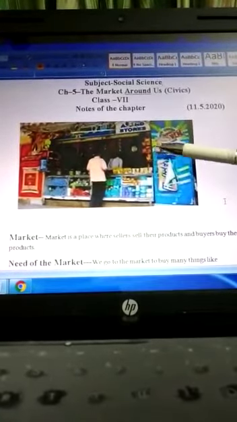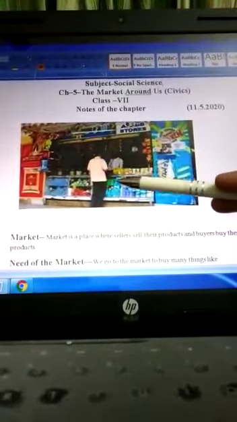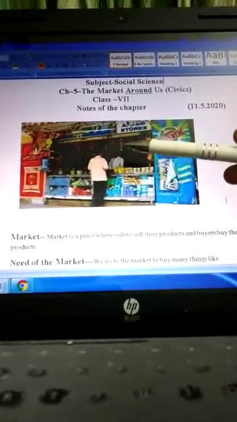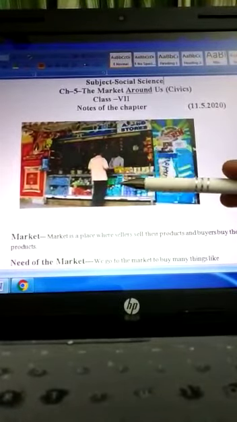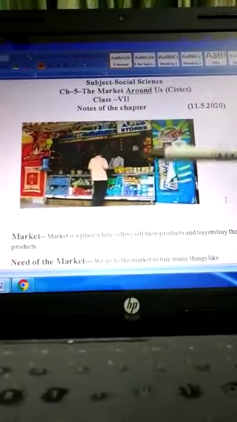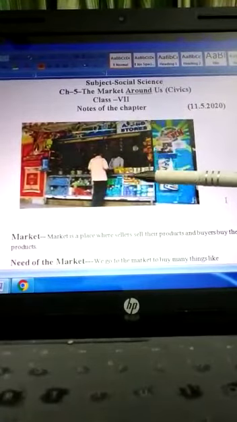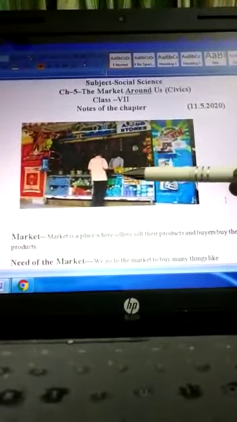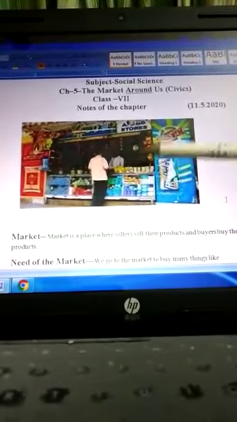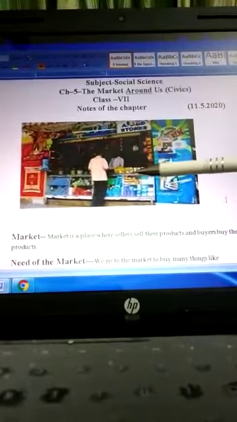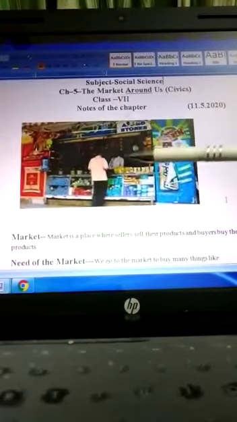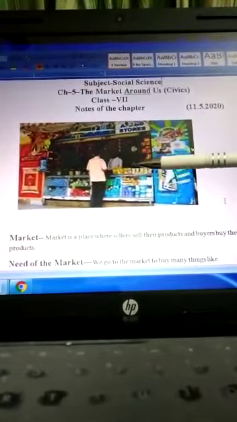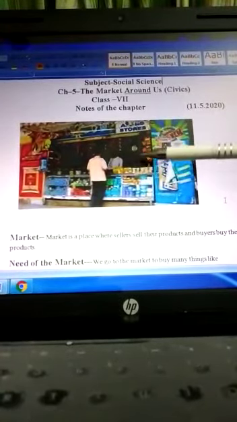So here you can see a person is selling something to another person. Here the seller is selling things to a buyer. So market is a place where a seller sells his products or things and a buyer purchases the things he needs. So this is the scene of a market.